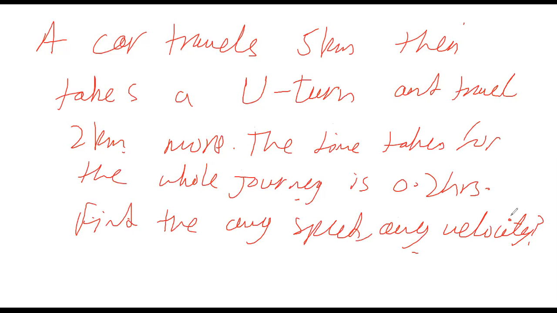The time taken for the whole journey is 0.2 hours. Find the average speed and average velocity. Everybody solve this question and tell me the answer.